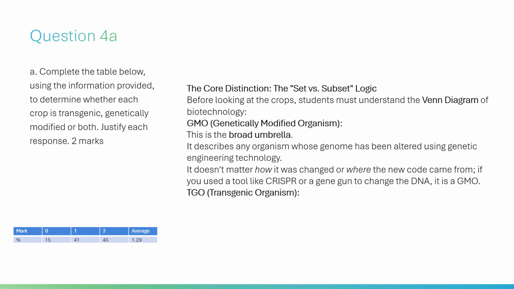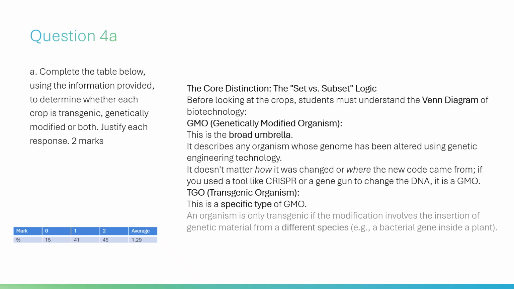TGO, transgenic organism. This is a specific type of GMO. An organism is only transgenic if the modification involves the insertion of genetic material from a different species, for example a bacterial gene inside a plant. The rule of thumb: all TGOs are GMOs, but not all GMOs are TGOs.